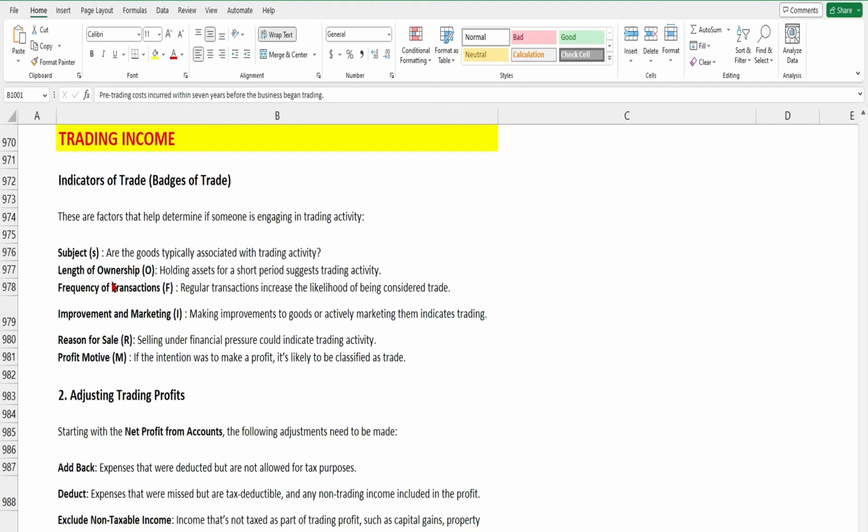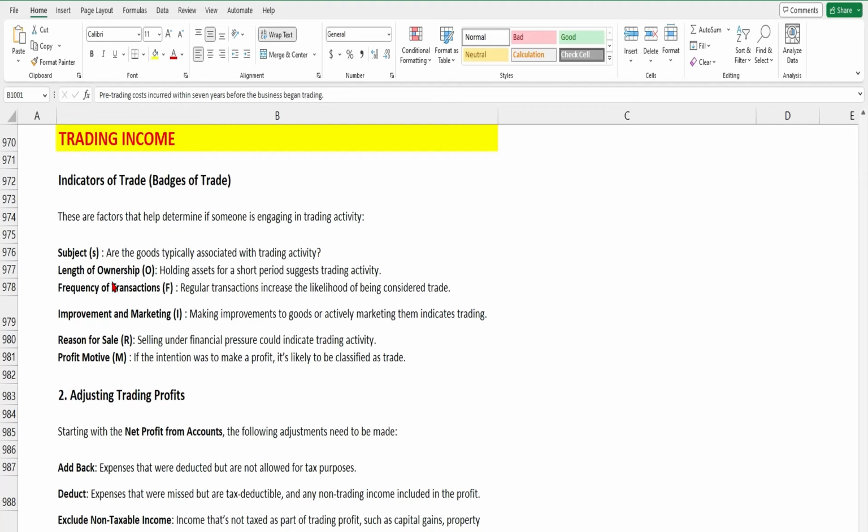Otherwise, if the person has held the gold for a long period and is selling it now, then it's not a trading activity. So we have to consider for how long the goods have been held. The shorter the period, the more it suggests a trading activity. The same applies to investment property: it's very costly, and if I'm a broker doing this on a regular basis, obviously it's a trading activity.